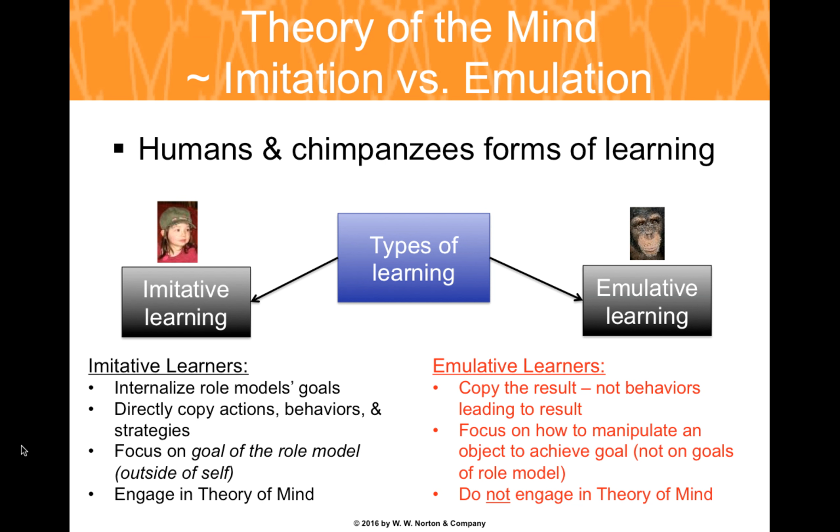What's missing is the motivation to understand the role model's intentions. As such, there's less imitation and more creative adaptation toward goal achievement. Because this doesn't involve trying to get into the mind of the role model, emulation does not require a theory of mind. Emulative learning has been demonstrated by chimpanzees, other primates, and even dogs.